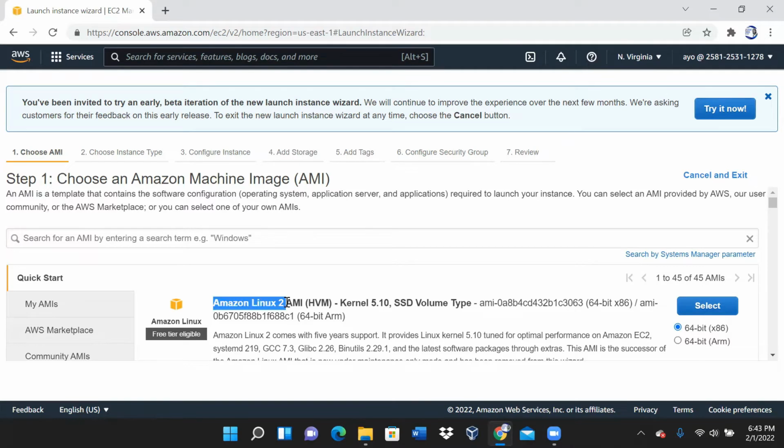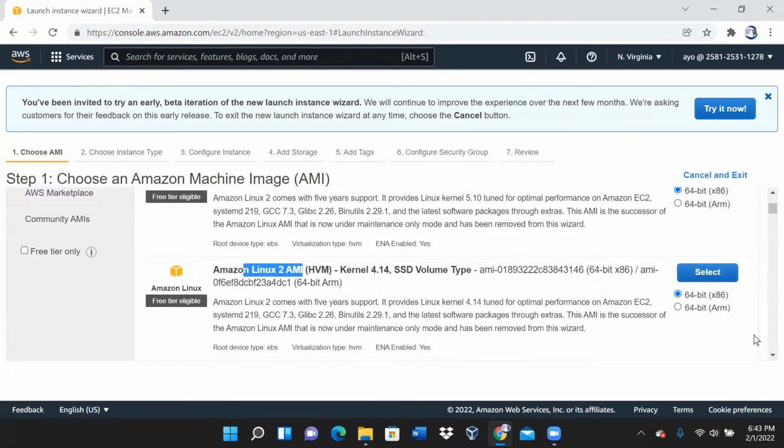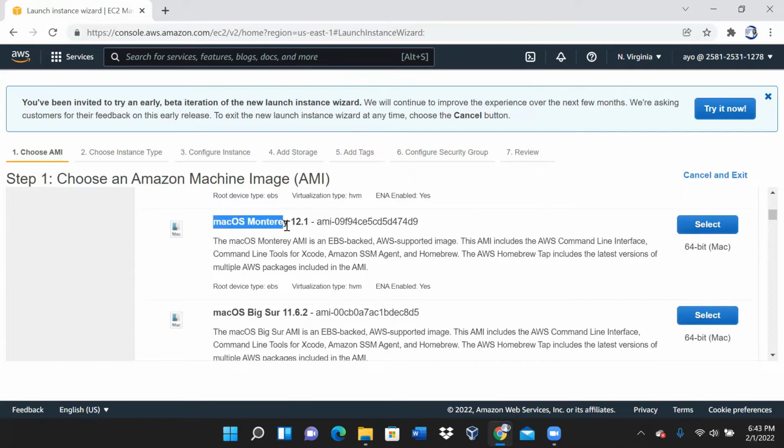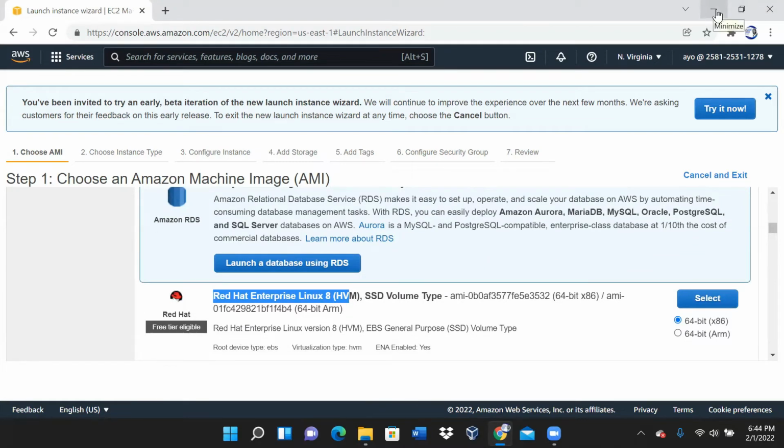So do you want to put Linux, Amazon Linux, or do you want to put Amazon Linux 2? Okay. Do you want to put Mac? In other words, instead of going to buy another laptop, the Mac laptop, you can just create your system here and put Mac directly here. All right. So whatever operating system you want to put, Red Hat. By the way, let me quickly explain.